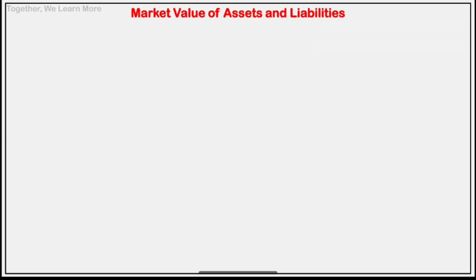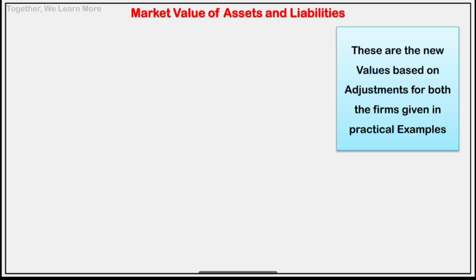Now we have to prepare balance sheet. Balance sheet માટે market value of assets and liabilities. These are the new values based on adjustments.